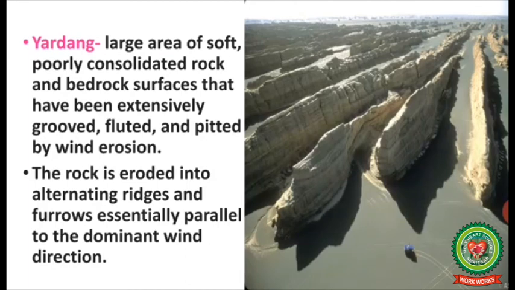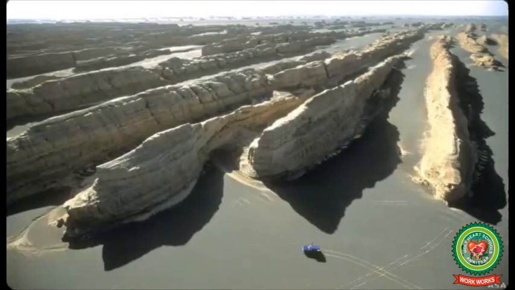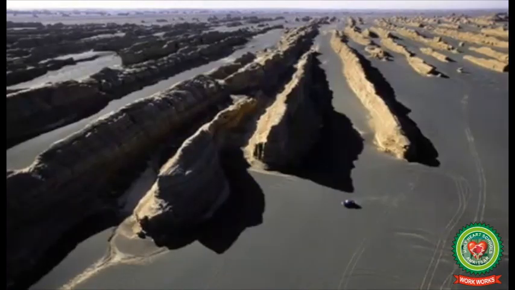Yardang, large area of soft, poorly consolidated rock and bed surfaces that have been extensively grooved, fluted and pitted by wind erosion. The rock is eroded into alternating ridges and furrows, essentially parallel to the dominant wind direction and parallel to each other, as you can see in the given picture.